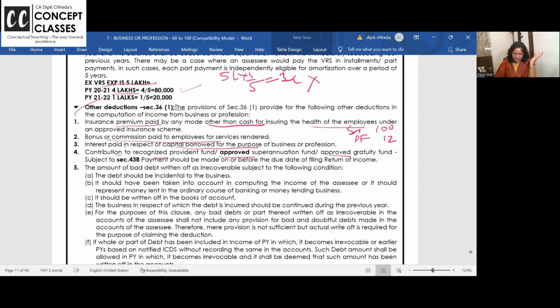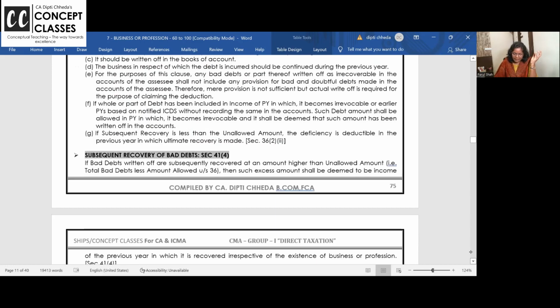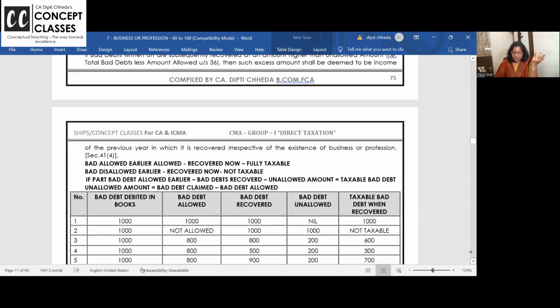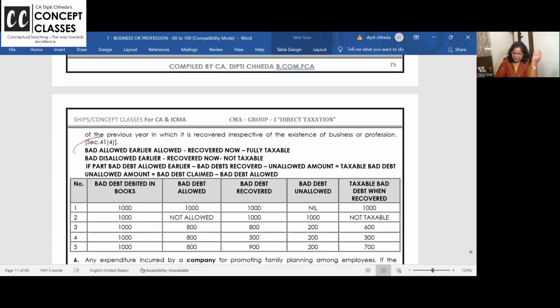Now related to bad debt. Bad debt is related to debtors. For bad debt I have made a very good gist booster note and then some exercises too. What is bad debt? It's the money from debtors I'm not going to realize. Can I put it in my P&L account? Yes. So bad debt is allowed earlier.